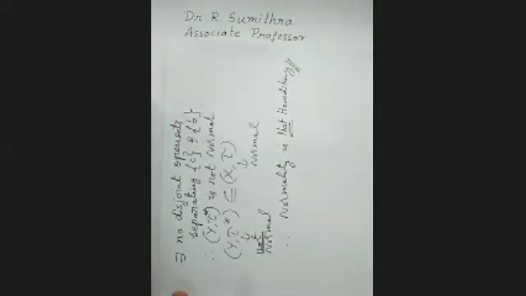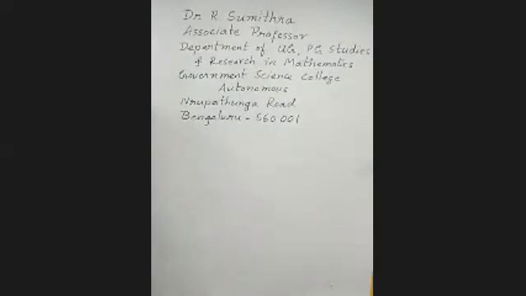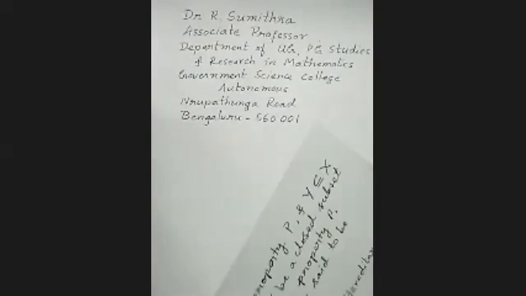Now we shall go on to prove the next theorem. The next theorem is normality is not hereditary, but it is weakly hereditary. Let us see what is weakly hereditary.